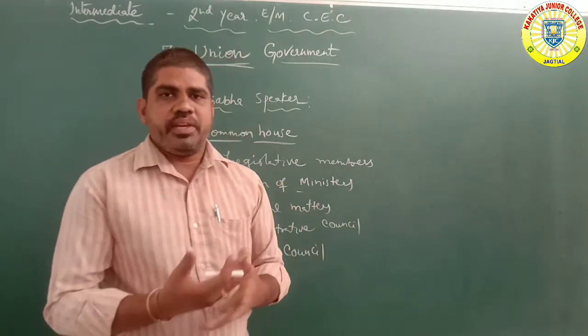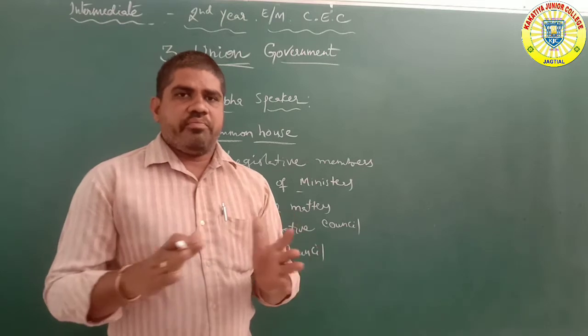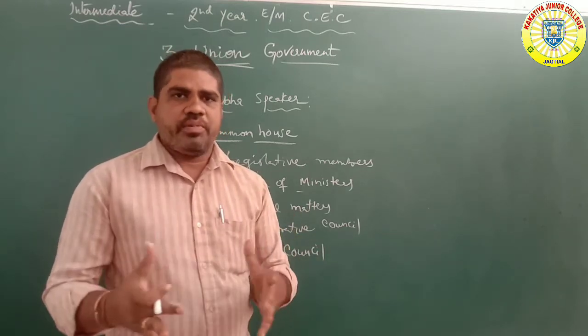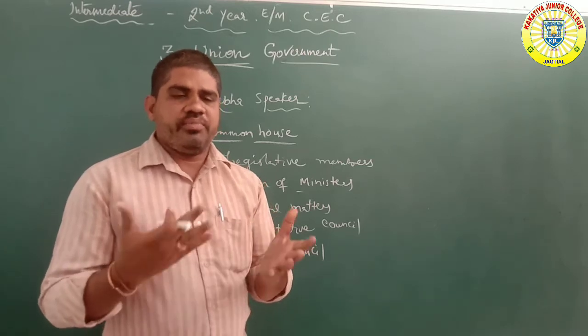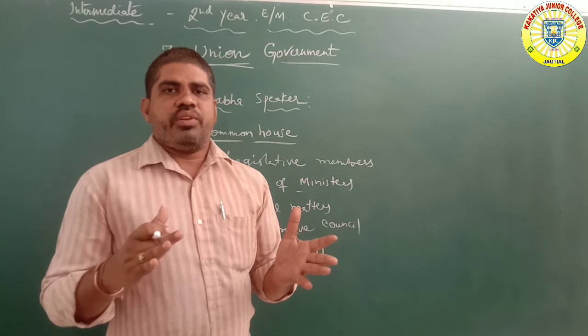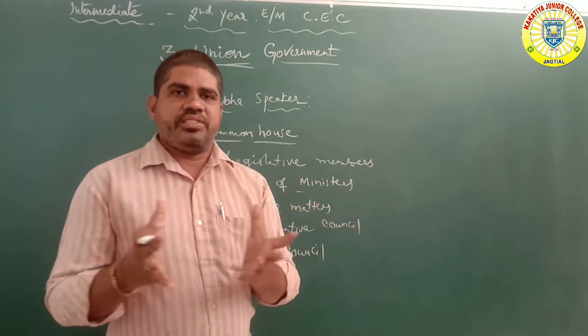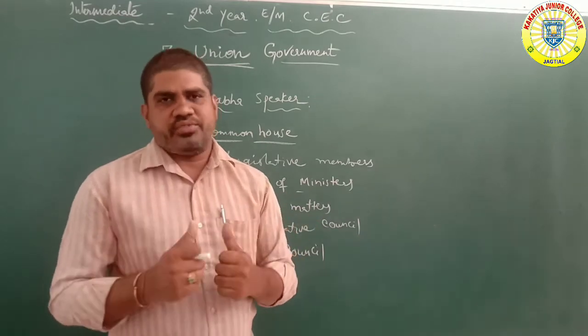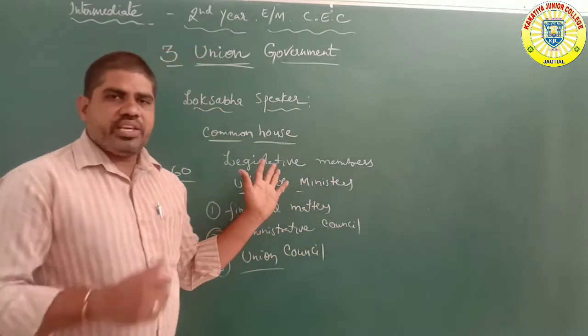The Speaker holds the main power of the common house and maintains discipline, and sometimes the ruling and opposition parties both discuss under the common house.